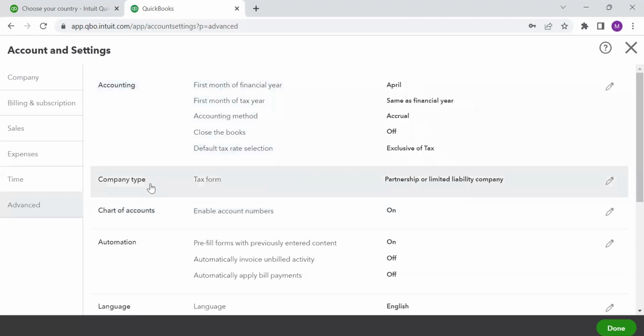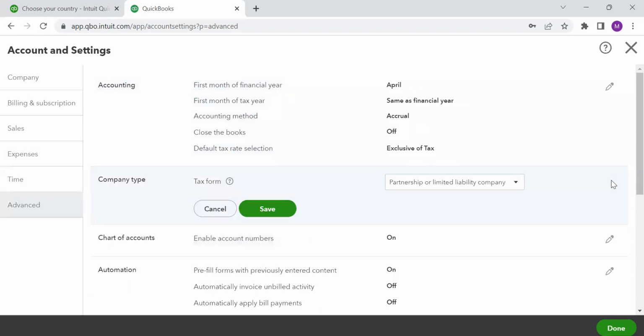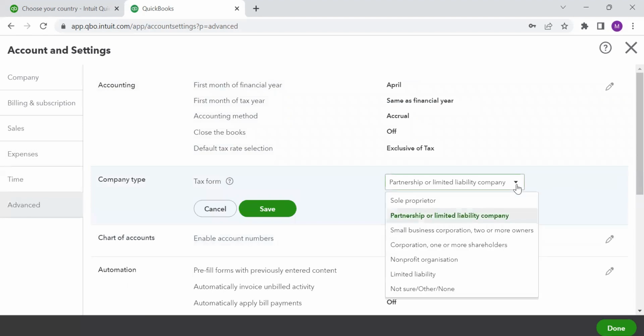Now, what is your company type? Depending on your company type, the tax form will be created. For now, I have taken partnership or limited liability company, but I have other options, which is sole proprietor, small businesses, corporation, non-profit organization, limited liability, or if you're not sure, you can say other or not sure.